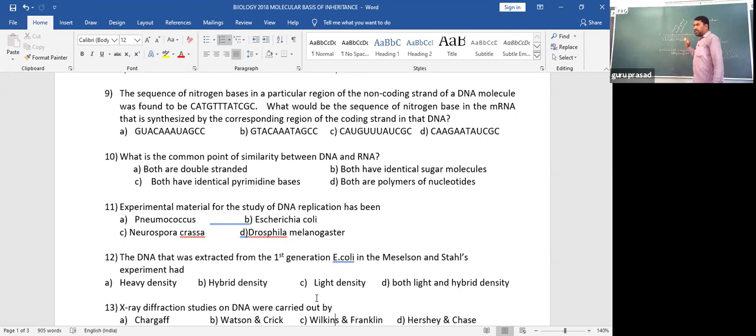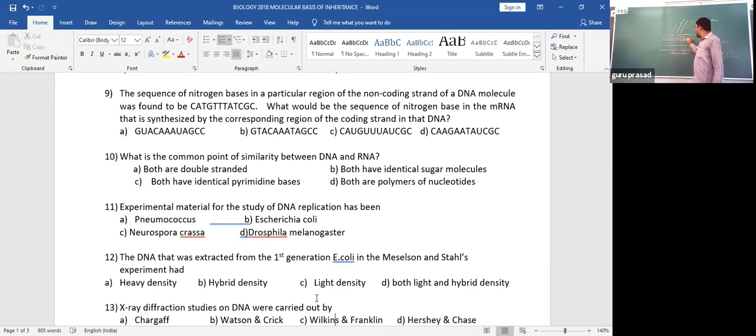This is the natural thing, but in the question they have given some trick. What would be the sequence of nitrogen bases in the mRNA that is synthesized by the corresponding region of the coding strand? They're asking what is the sequence of mRNA synthesized on the coding strand, not the template.